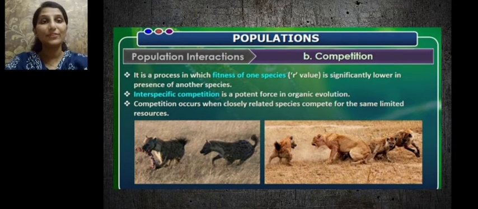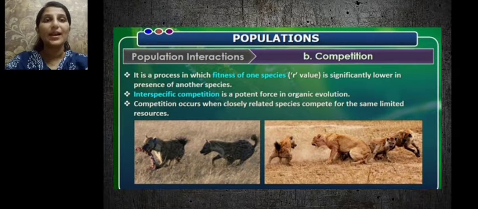It is a process in which the fitness of one species is significantly lower in the presence of another species. The fitness of one species means the R value. R value means the intrinsic rate of natural increase. Its potential to increase is much lower in the presence of another species. And interspecific competition is a potent force for organic evolution to take place, as the fittest is getting selected by nature.